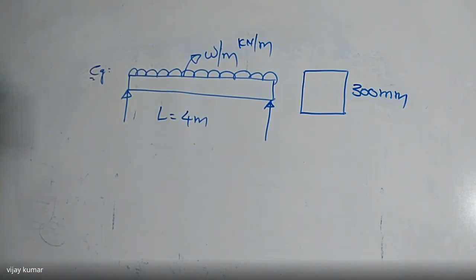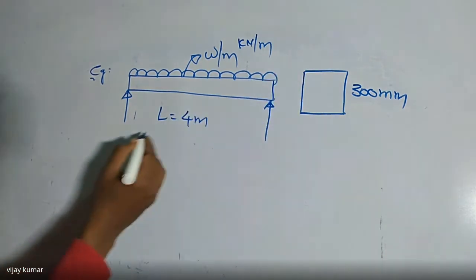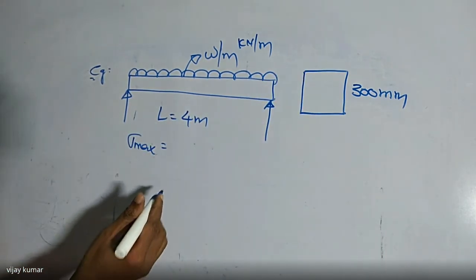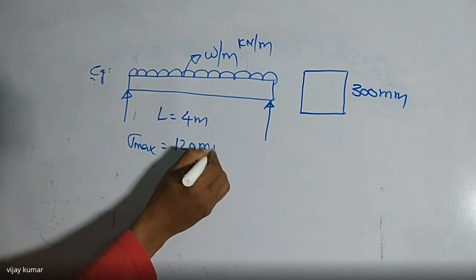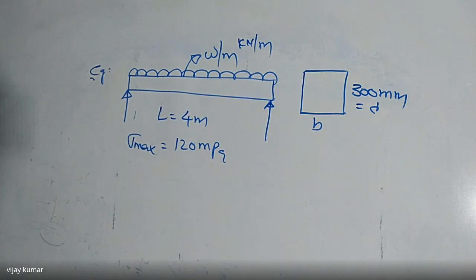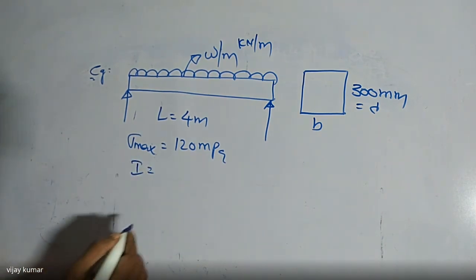The maximum bending stress is also given, that is 120 megapascals. The depth D is given. So this is the data, and the I value is also given.